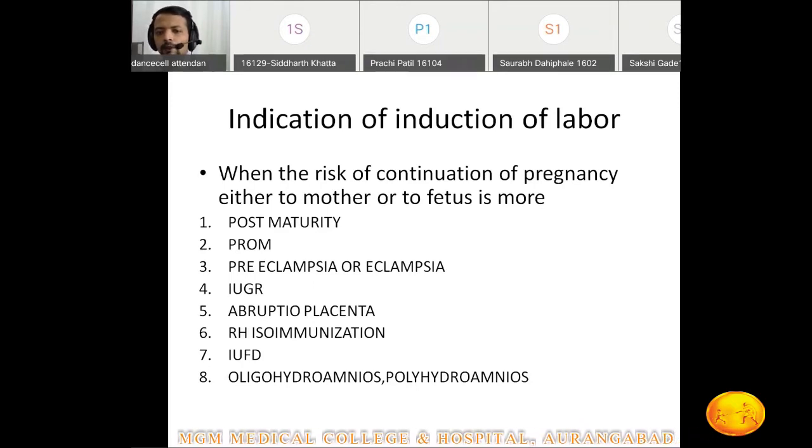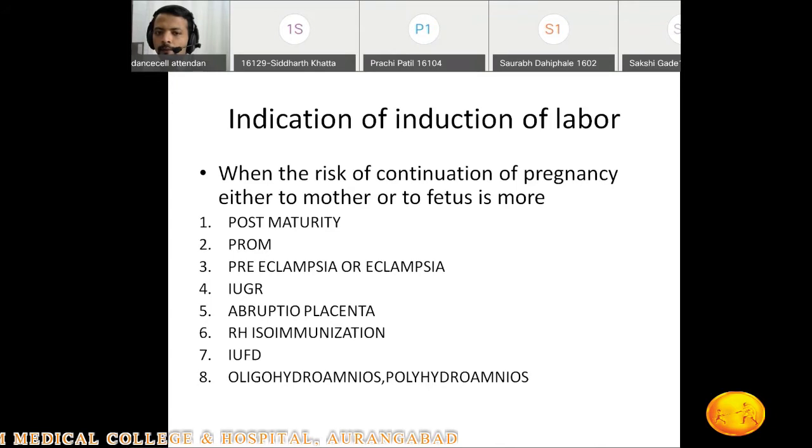But what happens in the Indian scenario? It is better that we follow the protocol. Once she passes her expected date of pregnancy, in all such patients, we usually prefer to induce. So why are we inducing this patient?